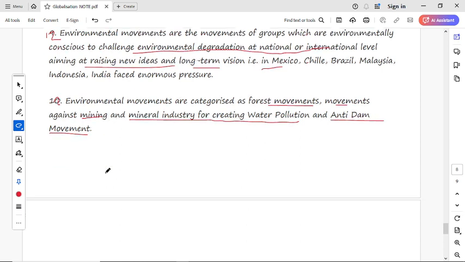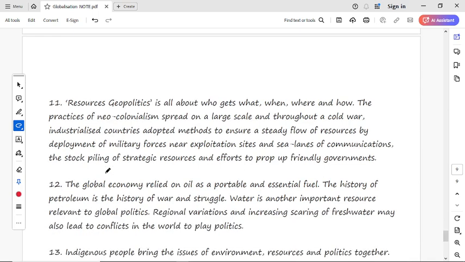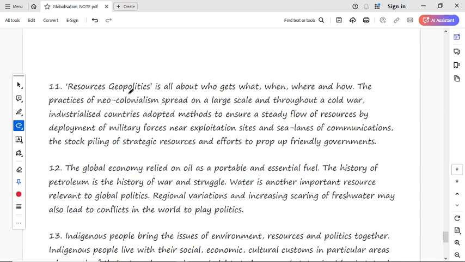Now the next point is resource geopolitics. Resource geopolitics is all about who gets what, and where and how. This practice of new colonization spread on a large scale, and through the Cold War and industrialization, countries adopted methods to ensure the steady flow of resources by deployment of military forces near exploitation sites and sea lanes of communication, along with stockpiling of strategic resources and efforts to prop up friendly governments.